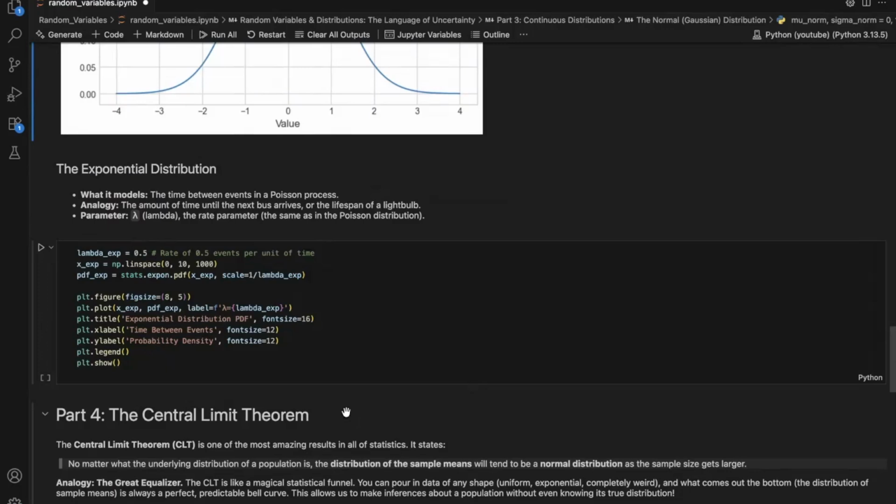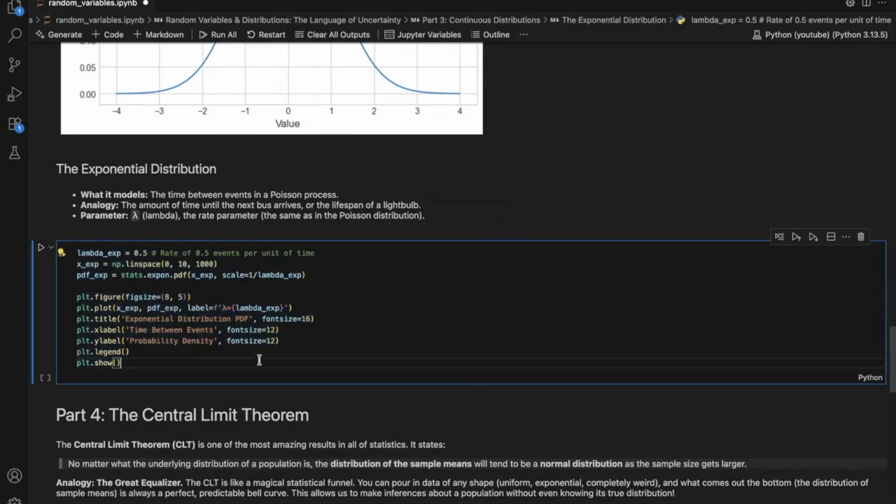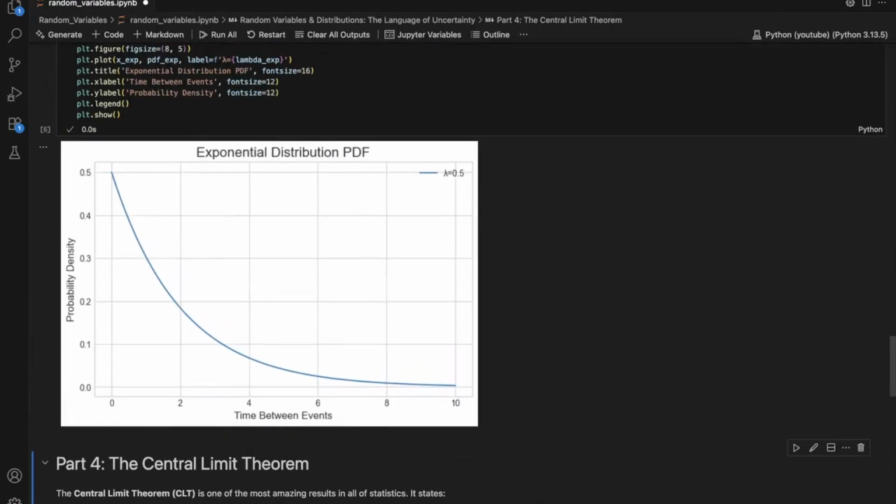Now, another important distribution is the exponential distribution. This models the time between events. Think of how long you have to wait for the next bus to arrive. So, this distribution models something like that. This code snippet demonstrates the PDF of an exponential distribution. We put the rate of events per unit time as 0.5, and the PDF will turn out as this. As you can see, short waiting times are very likely, while long waiting times are increasingly rare.